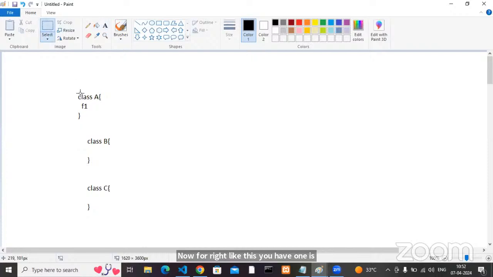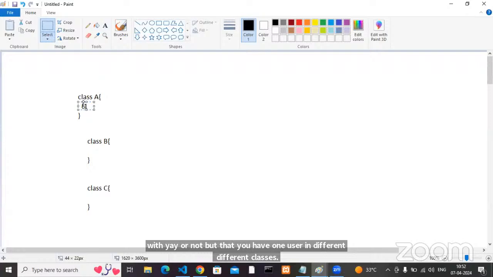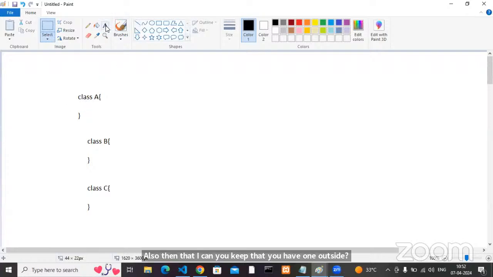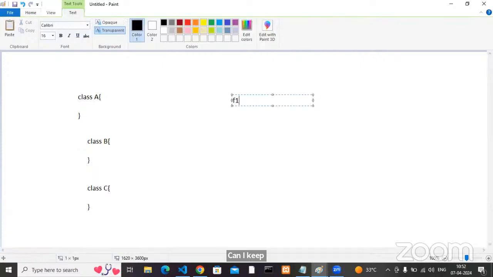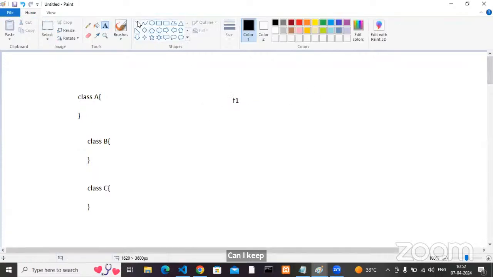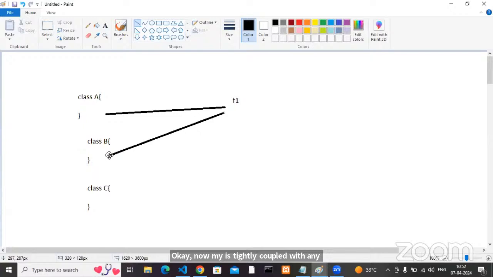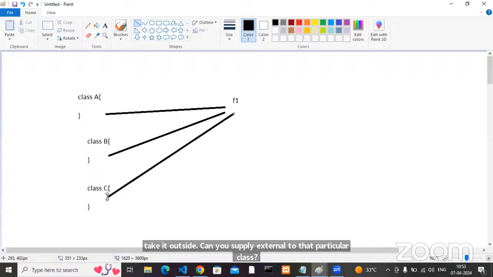But if that F1 is used in different classes also, can you keep that F1 outside? From outside, can we supply that F1 to all these classes? Now F1 is not tightly coupled with any class, right? Which one is recommended in general: keeping it inside each and every class, or taking it outside and supplying it externally to that particular class?